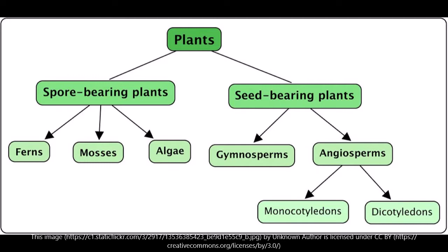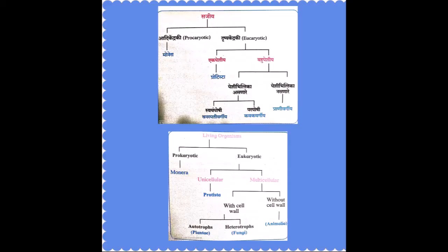Before we go further, let's recall the topic which you studied in Standard 8, the Five Kingdom System. You also studied the kingdoms Monera, Protista and Fungi. Living organisms are classified into prokaryotes and eukaryotes. Eukaryotes means they have a well-defined nucleus. They are further classified into unicellular organisms, that is Protista, and multicellular organisms, which are further classified into with cell wall and without cell wall.